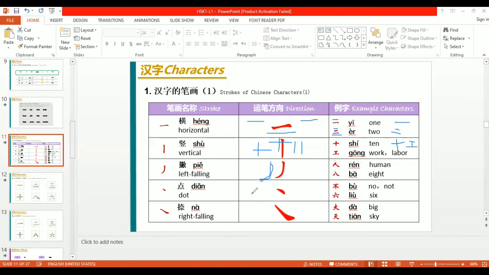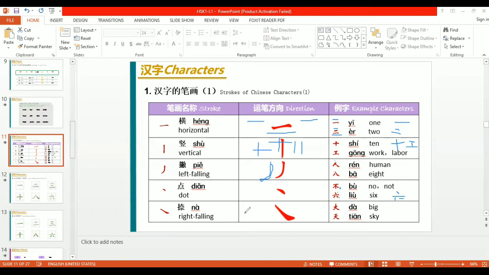Now this is the fourth stroke, which is diǎn. Diǎn means dot. So you will see in characters there will also be dots, just like mentioned here in this one. This one is diǎn. In liù there are three diǎn. How can we write 6? Héng, diǎn, diǎn. Sorry, my writing is not better. Okay, just like this.